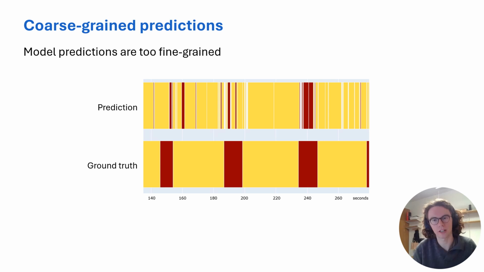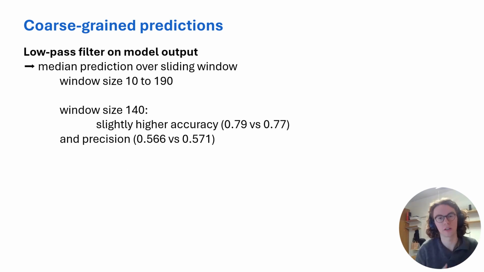And first of all, what we actually see if we look at the predictions that this model makes is that it predicts on very fine timescales. So you see that on the x-axis we see the number of seconds in the interaction, and we see that the model actually predicts for very short time spans, while the ground truth is much more coarsely grained. So we looked at how to force the model to predict more coarse-grained predictions as well.